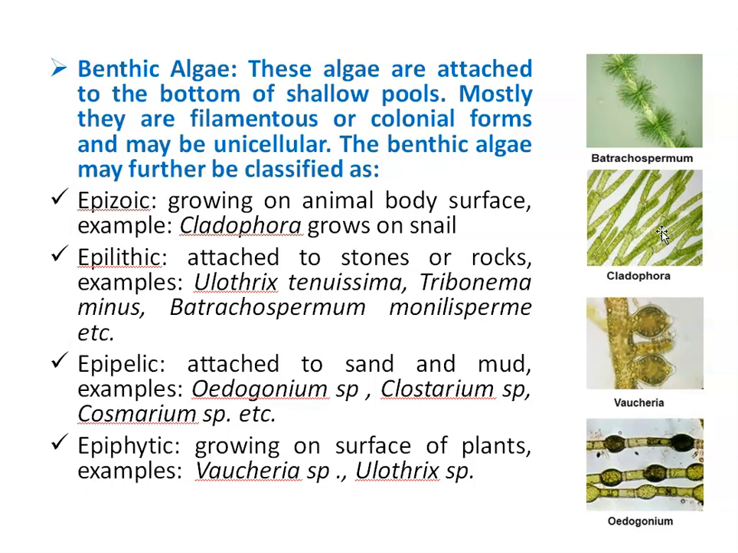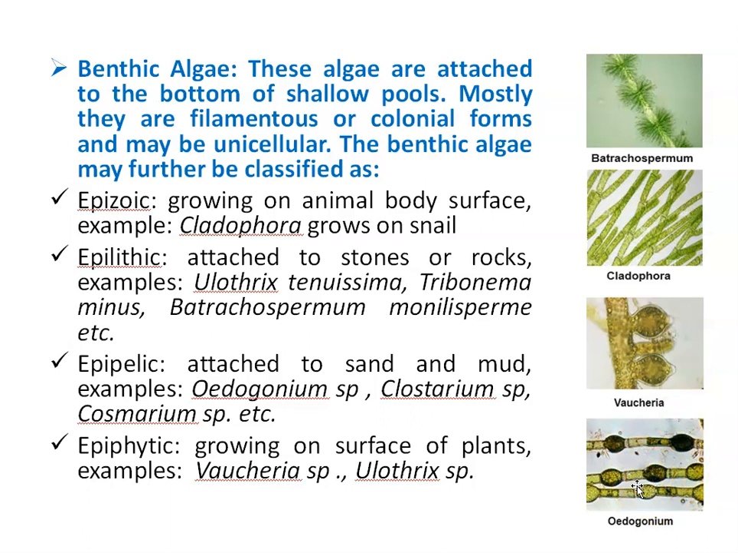Epilithic algae attached to stones or rocks. For example, Oedogonium species, Batrachospermum. This is Batrachospermum, right? Next type is epipelic algae. Epipelic algae attached to sand or mud. Examples, Oedogonium. This is Oedogonium, right?